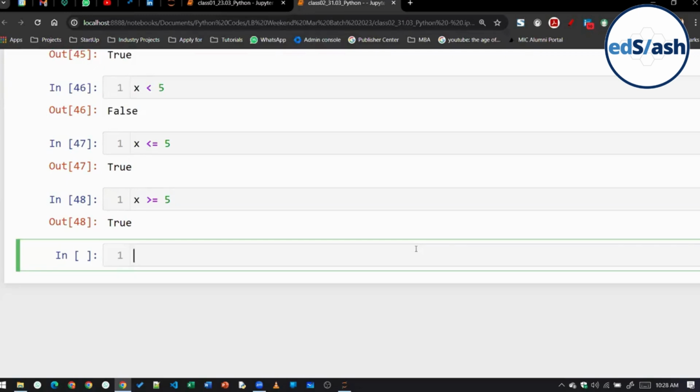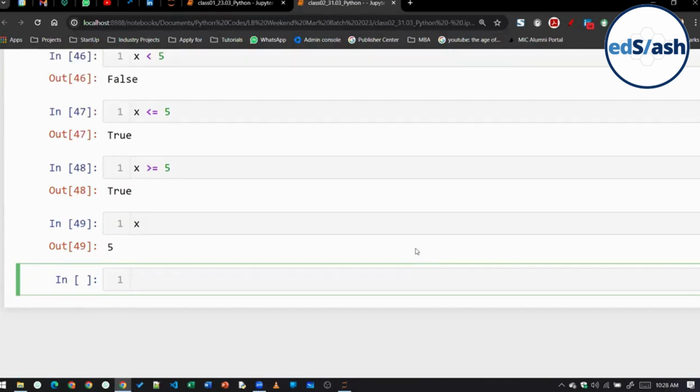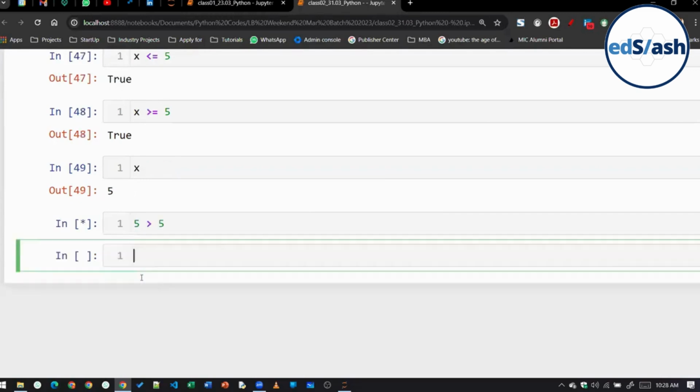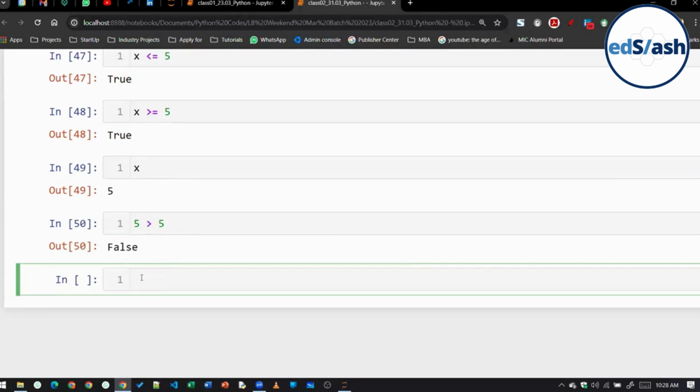See, here you're comparing two things. Suppose the value of x is 5 currently. We know that. So if I'm writing x is greater than 5, the value of x is 5, so it is like this, 5 greater than 5. Now tell me one thing, can 5 be more than 5? No. So that is why it will give us false. Whatever you are checking, if it is possible, then it will give you true, otherwise it will give you false.